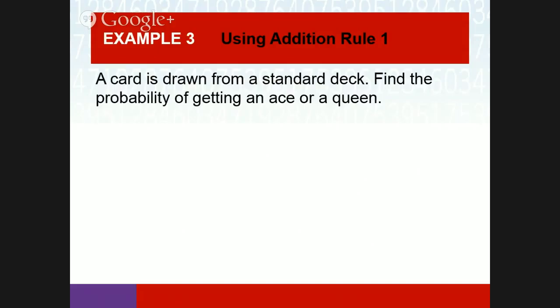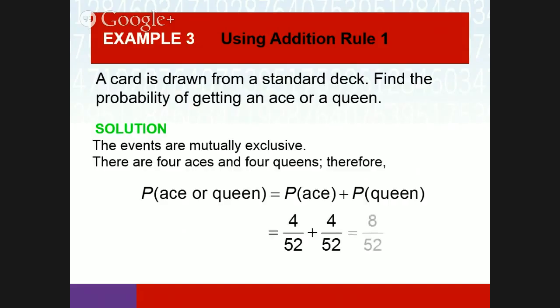A card is drawn from a standard deck. Find the probability of getting an ace or a queen. It would be 8 out of 52, and then that would be simplified to 2 out of 13. So along the same lines, ace or queen, they're mutually exclusive. You either get an ace or you get a queen. You can't get the queen of aces. Doesn't make sense. Or the ace of queens. Doesn't make sense.